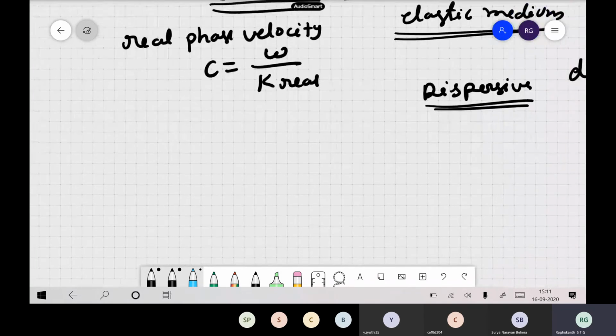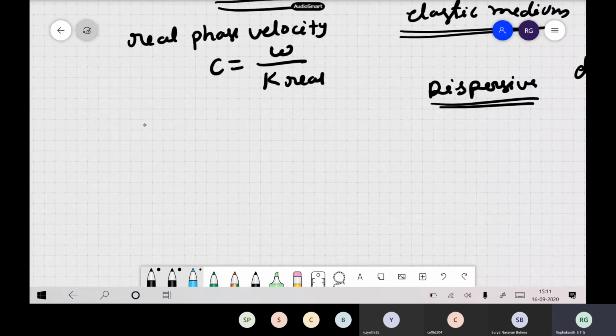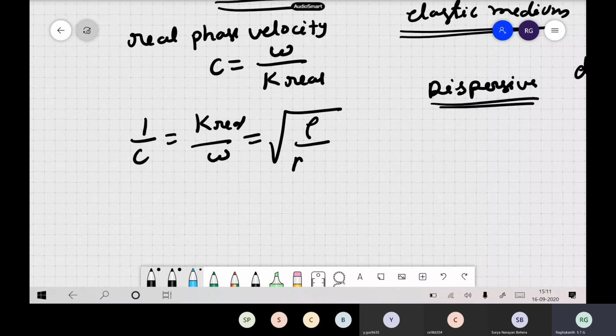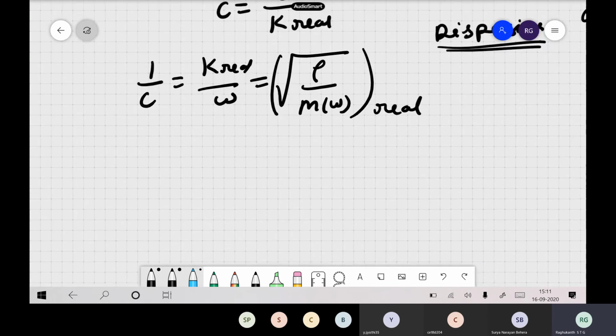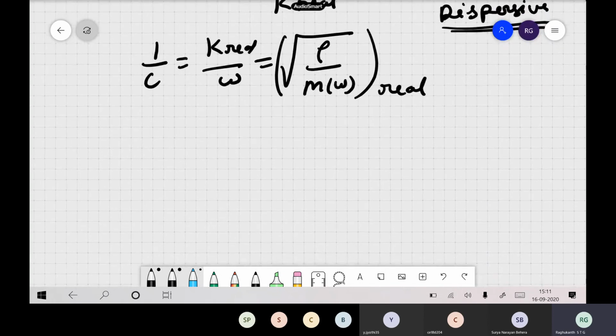So this is our real phase velocity, 1 by c, so this becomes k real by omega. So you can write this as root of rho by M of omega, the real portion of this quantity. Okay, the phase velocity is also this itself. And now you can also find out if the velocity is also complex.